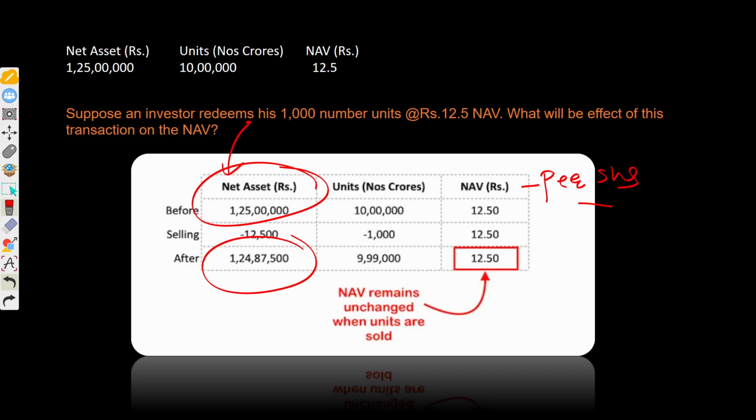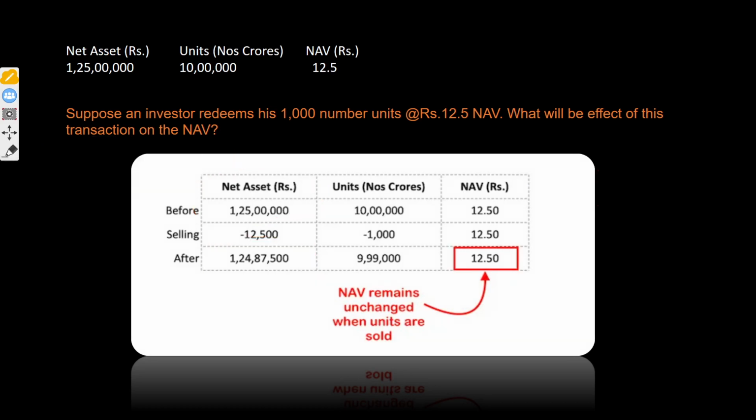But if your manager asks a question related to NAV per share, then you would see that it will not have any impact on NAV per share price. Why? Because assets and liabilities are both reducing in a similar direction. That's why there will be no impact on per share units. All right.